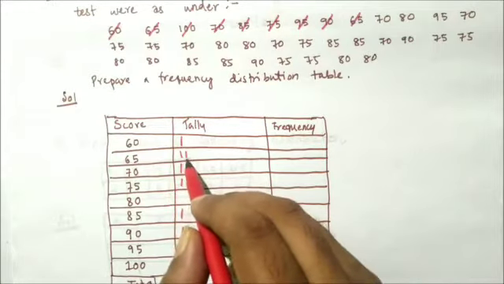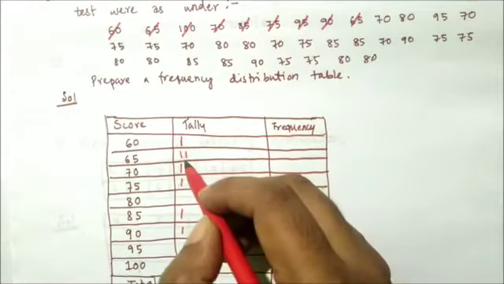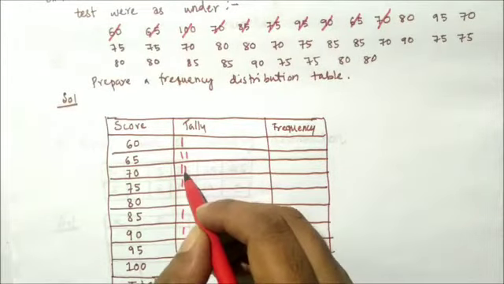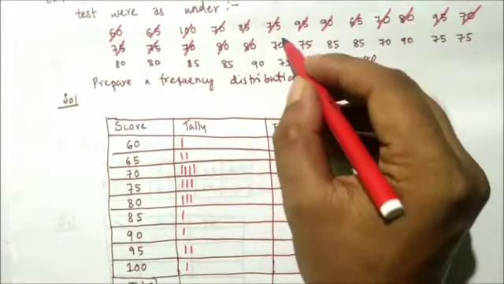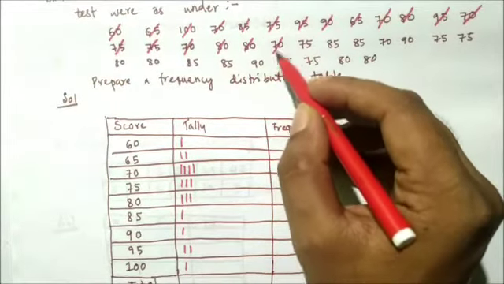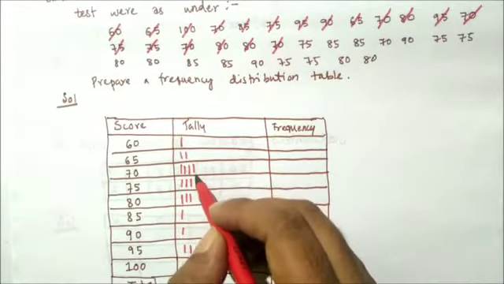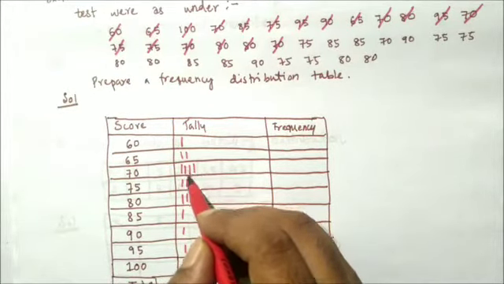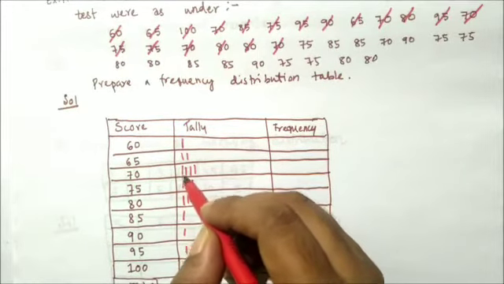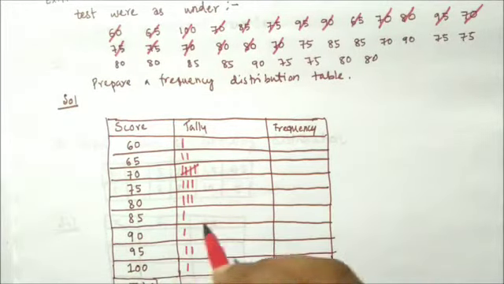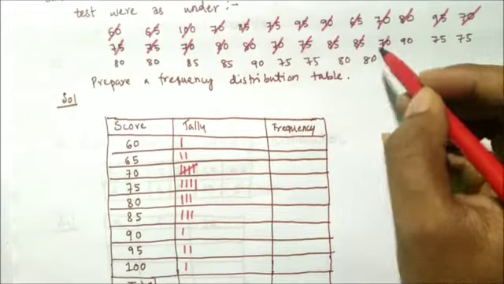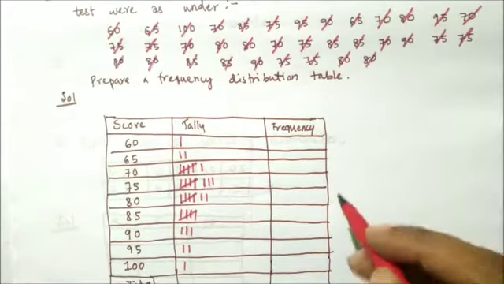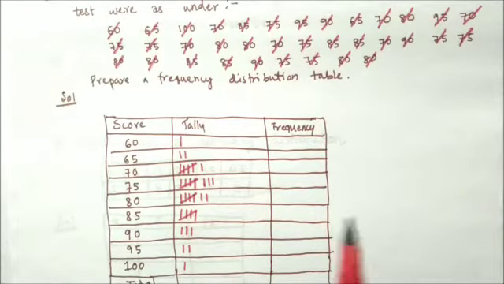You see 65, 65, right? 70, cut the 70 and put the mark here in the row of 70. You see here I cut 70, and I will not put the mark directly here because it has already become 4. The 5th mark will be given in this way. Next 70, we will start from here again. So in this way we have finished putting the tally marks.